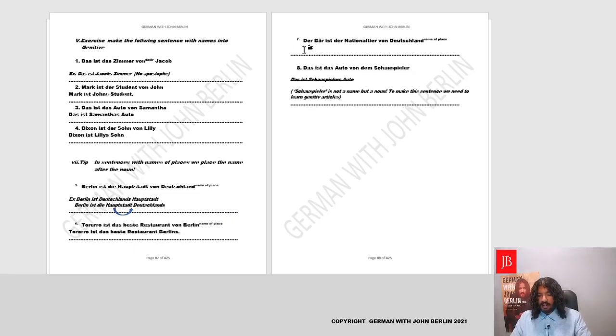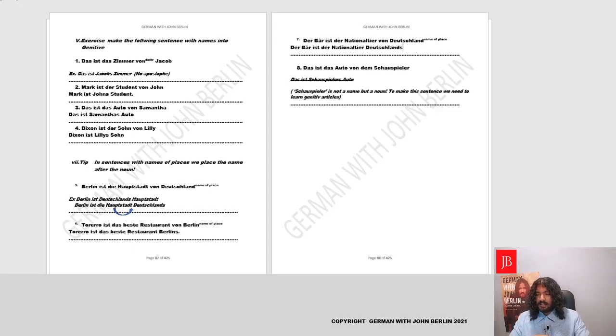Let's write it here. Der Bär ist das Nationaltier Deutschlands. Fantastic. So whenever there is a name of the place, it goes in the end.